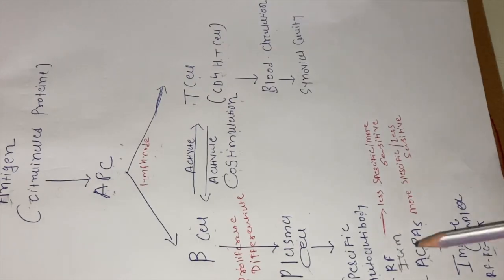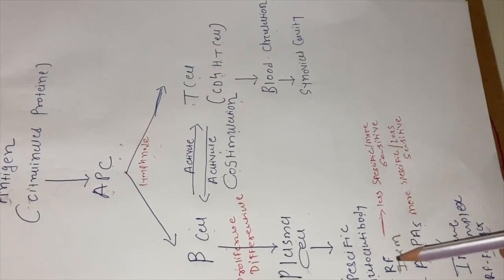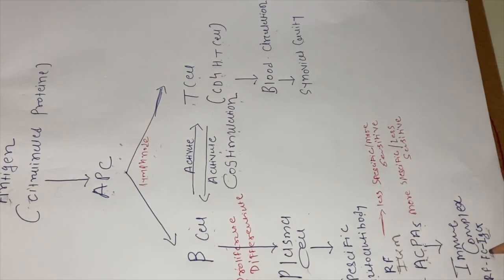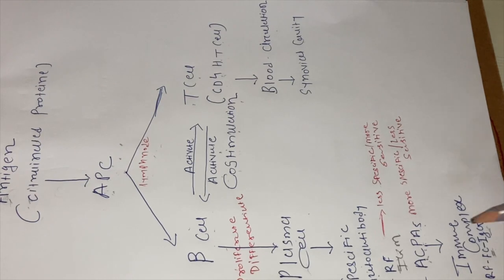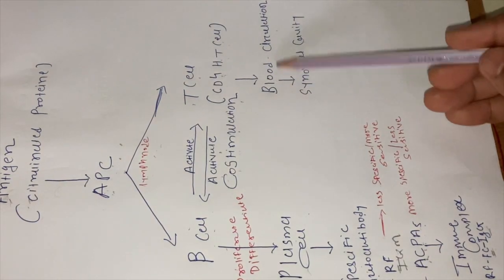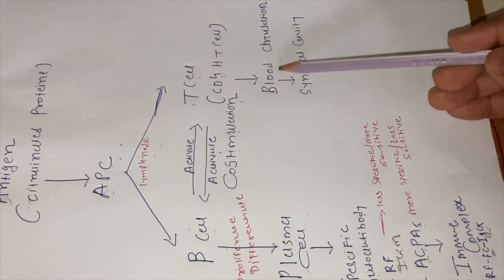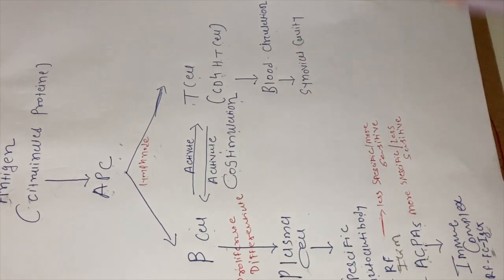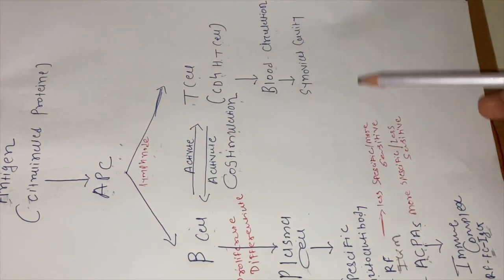Okay. Now this specific antibody, specifically rheumatoid factors, they'll bind to the Fc portion of immunoglobulin G, and form immune complexes, right? Now this immune complex and these activated CD4 plus T cells will enter the blood circulation, and via blood they'll reach the synovial cavity where they'll produce their action. Okay, so now let's see what action they'll produce there.